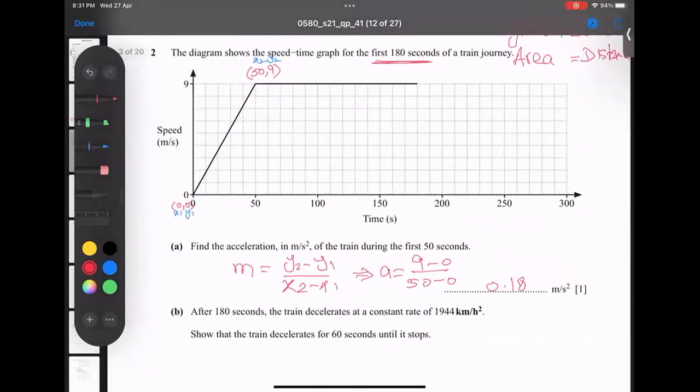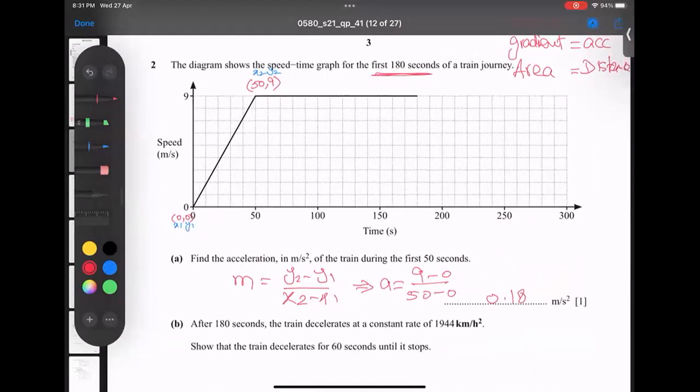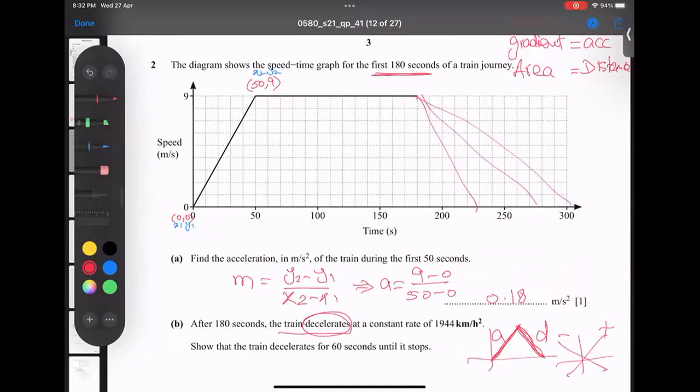The second part is asking, after 180 seconds, the train decelerates. All of you know this is called acceleration and this is called deceleration. This is a positive gradient and this is a negative gradient. So 100% it will come something like here, maybe here. I don't know, so how to decide? Let's see how to decide.